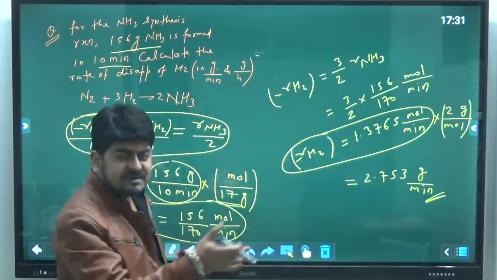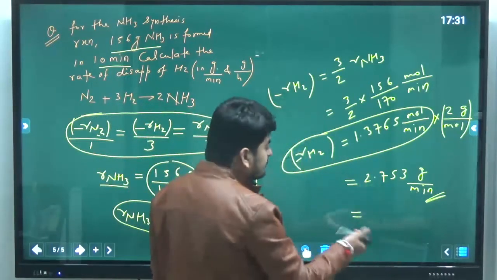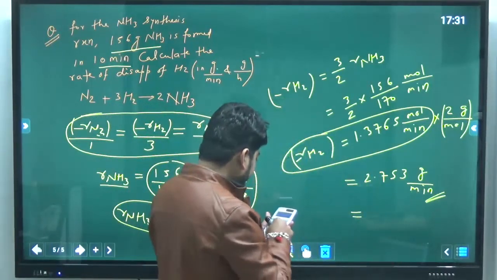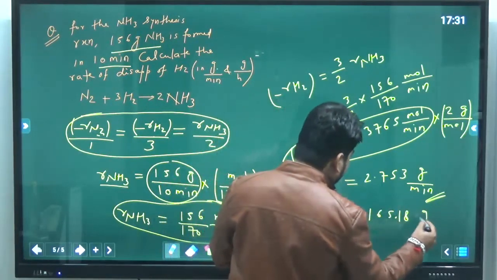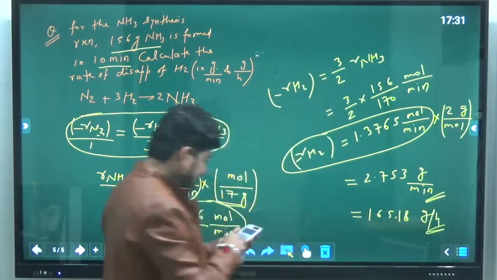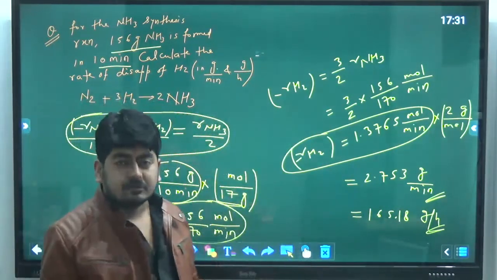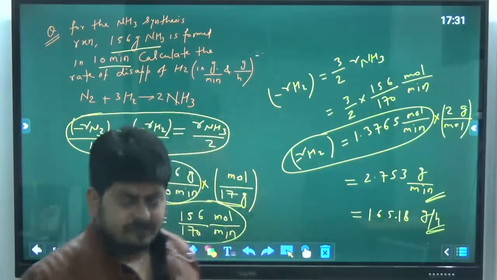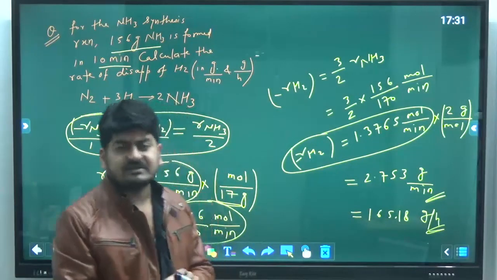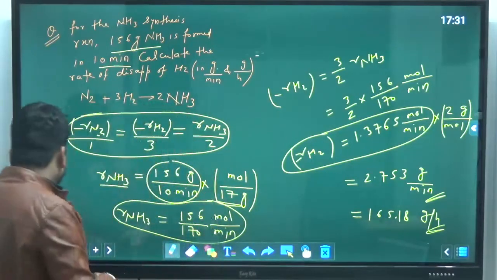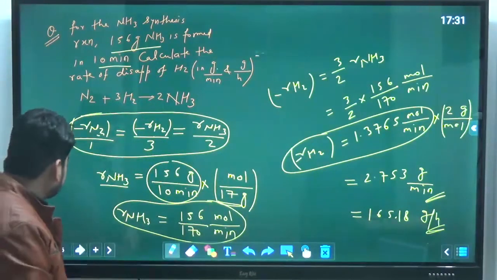Similarly, if you want to change this into gram per hour, you know that you have to change minutes into hours. So that will be 165.18 gram per hour. Simple. Okay, so that's how we can use this relation, relative rates of reaction, to solve the numericals. And this type of question can be asked in the exam for 1 mark. I hope all this part is clear to all of you, and you can also solve this.